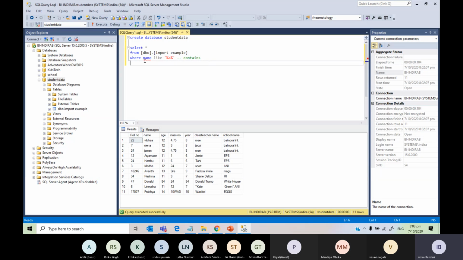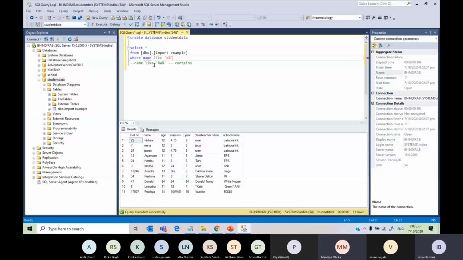Now, what is the statement that we are going to write if I want to get all the students whose name starts with A? You would say where name like 'A%' and comma. Is this correct? Yes. Don't you have a percentage before the A? No, a percentage before the A will be ends with.